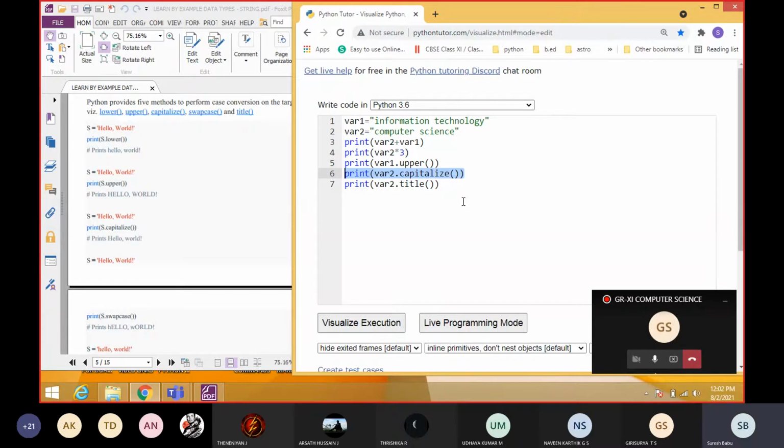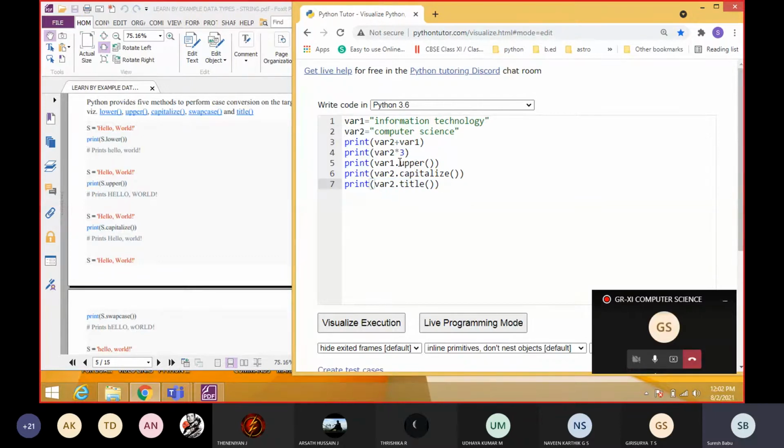That will change the sentence's first character. A sentence means a group of words which end with a dot. So that will change the first character of the sentence to a capital letter. Then this title case will convert every word's first character. So capitalize, here, will change the C alone to capital, and the remaining everything will be small. But title case will convert the C capital and the S capital, because these are different words. So title case will give you output like this.